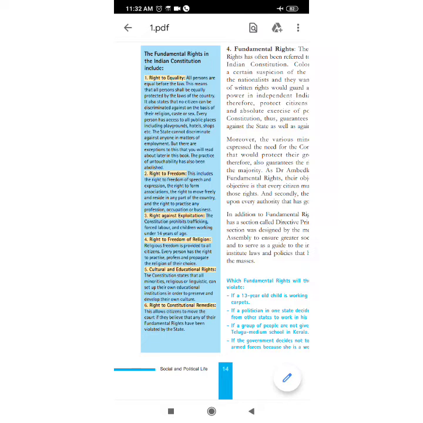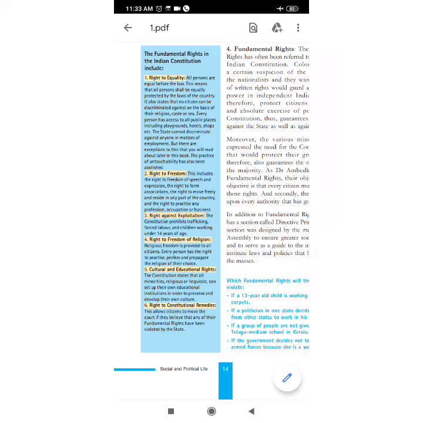Next one is the cultural and educational rights. Under cultural and educational rights, we talk about protection of interests of minorities, the rights of minorities in educational institutions. Then the fundamental rights also talk about the saving of certain laws, such as acquisition of estates, validation of certain acts and laws, and laws giving effect to certain directive principles.